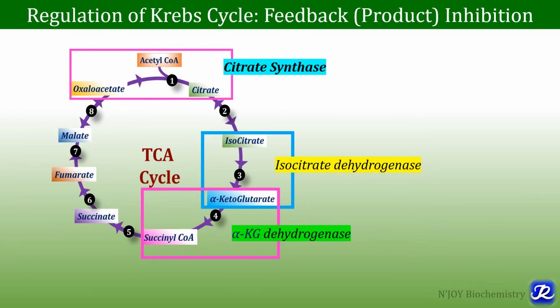For example, citrate synthase leads to formation of citrate. So the citrate can inhibit enzyme citrate synthase. Likewise, alpha-ketoglutarate, which is formed by action of enzyme isocitrate dehydrogenase, will inhibit the isocitrate dehydrogenase if it is in excess amount. Excess succinyl-CoA will inhibit alpha-ketoglutarate dehydrogenase. So this is called feedback or product inhibition.